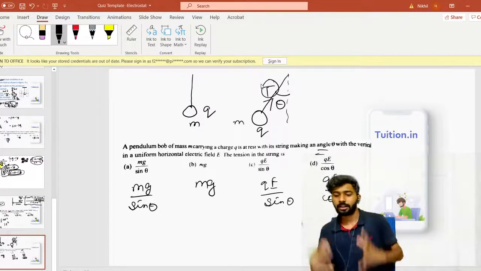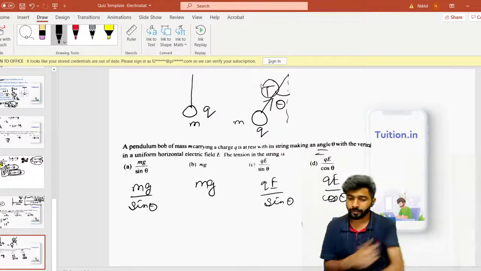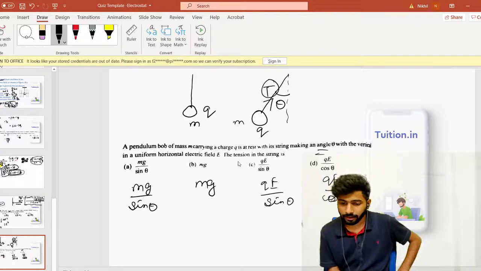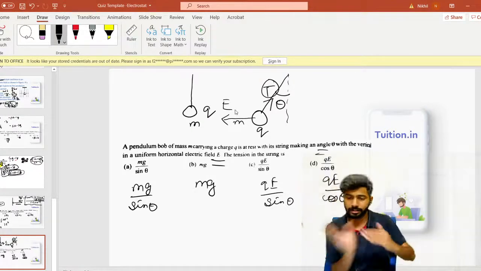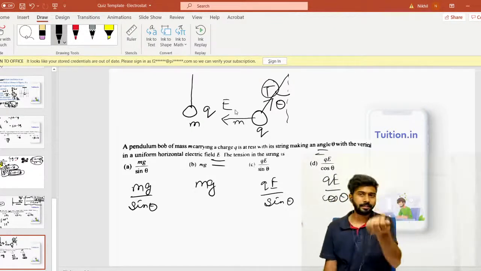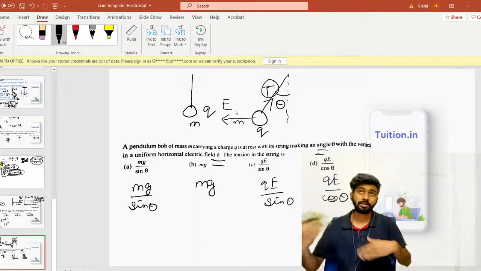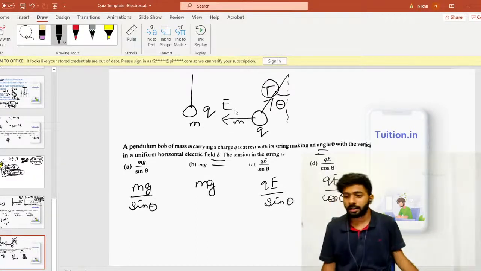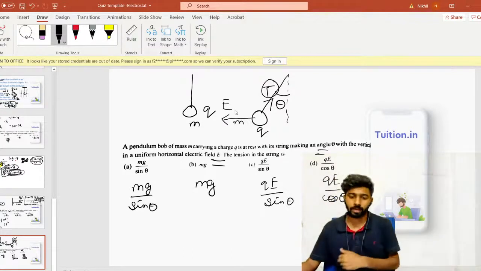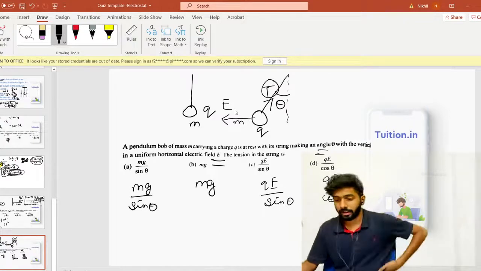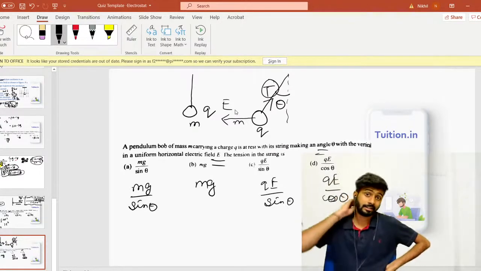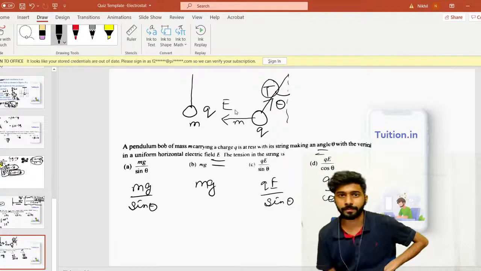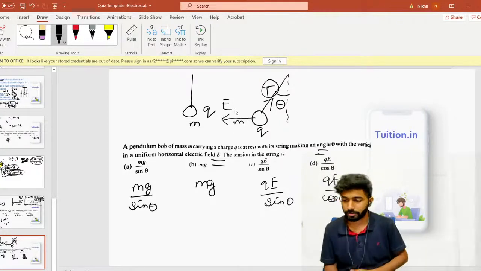Assume that this whole thing is present in gravity. By the way, what's also given is it's placed in uniform electric field E. So this is your electric field E, towards the left side. That's why it's tilted like that, right? So charge is given, electric field is given, mass is given, and it's also given that this is placed in gravity. Theta is given. How do you find T? There are 2 things involved in this question. First is your electrostatic concepts, and the second is your Newton's laws of motion. Equilibrium from Newton's laws of motion, to be more precise.